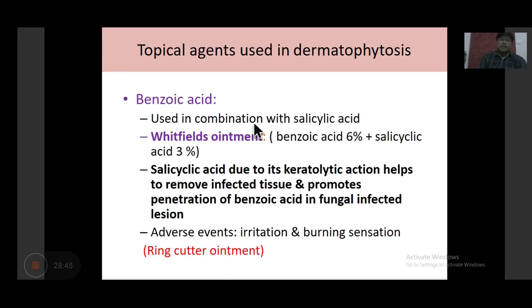This is a very commonly asked question, and the combination is known as Whitfield ointment. That is 6% benzoic acid and 3% salicylic acid, and the rationale I already told you. Adverse events are the same, burning and irritation, and ringworm ointment is also a benzoic acid containing ointment.